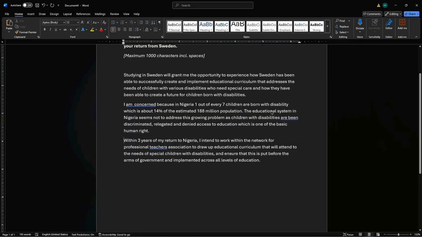So now the educational system in Nigeria seems not to address this growing problem. Did you see? As children with disabilities are being discriminated against, relegated, and denied access to education, which is one of the basic human rights. Now, one of the goals in the SDG is quality education. Are you seeing how this person is linking these things up?